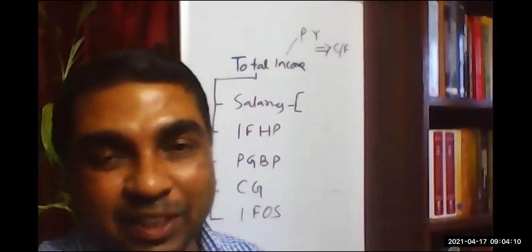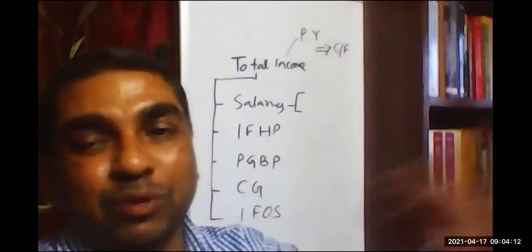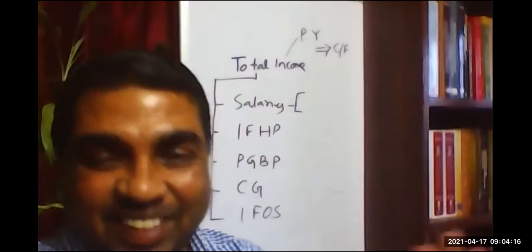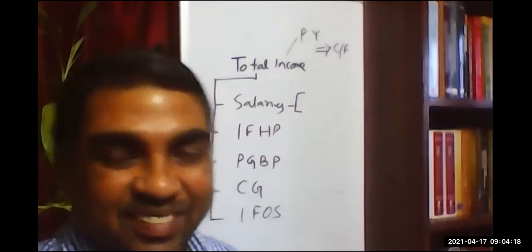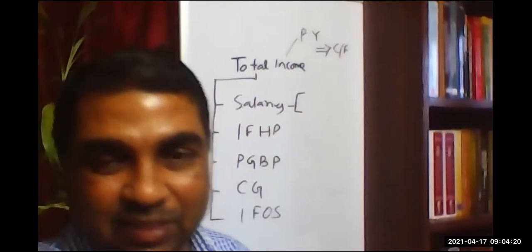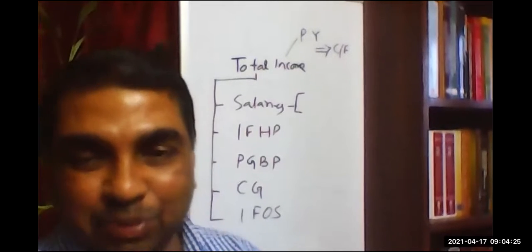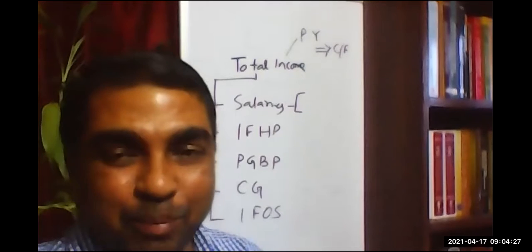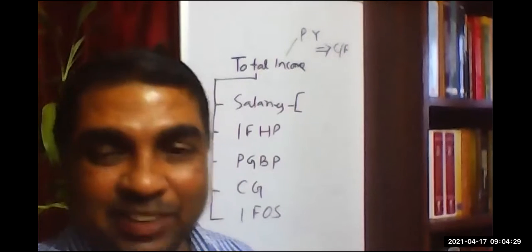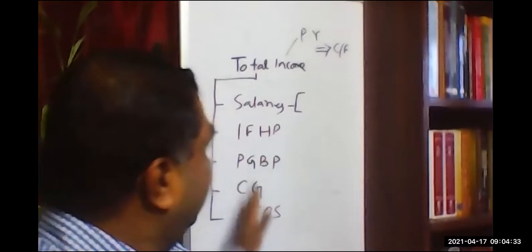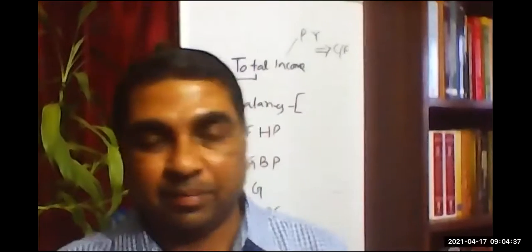If the state government has fixed the professional tax at 2,000 rupees per annum, but the person's annual salary is less than that, then there will be a possibility of loss. Otherwise, under the salary head, there cannot be any loss. That is the only exception I told you. It is a totally hypothetical, imaginary situation. Okay, got it? Now, let us enter into the topic.